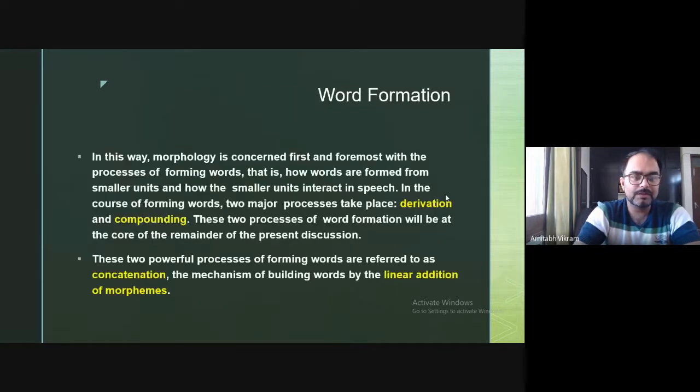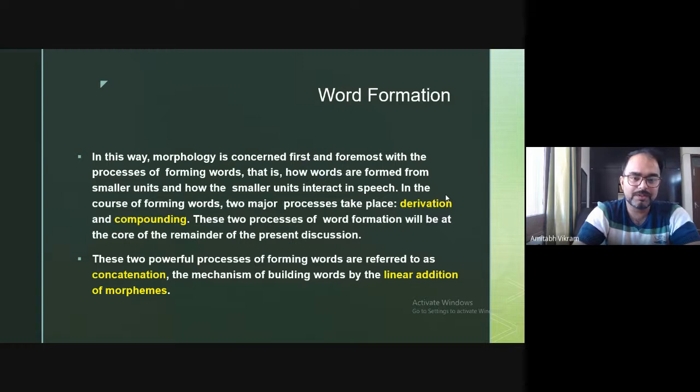So under word formation, we have seen these two processes are there. One is derivation and another one is compounding. And we also discussed how derivation and compounding take place, because there is a linear addition of morphemes, and it is through a mechanism that is known as concatenation.